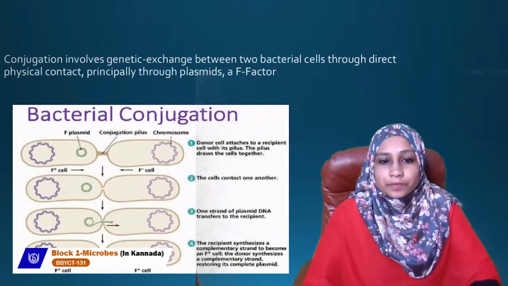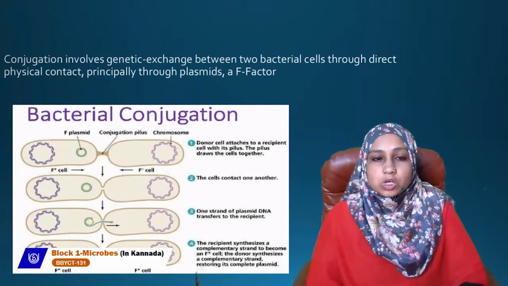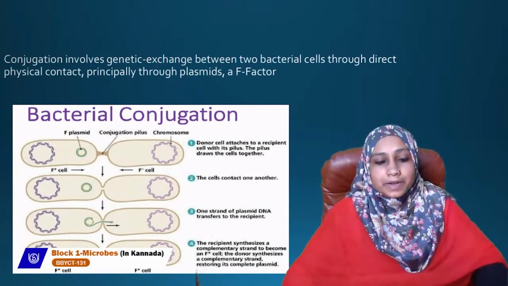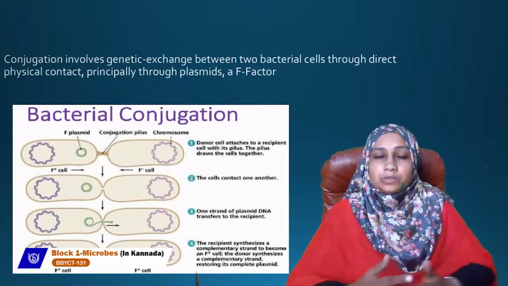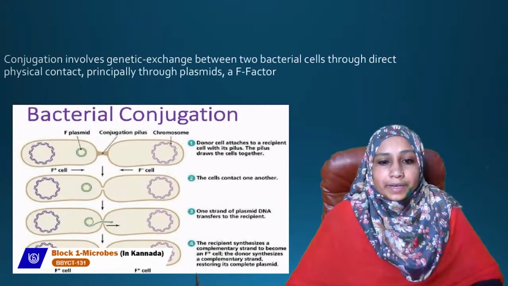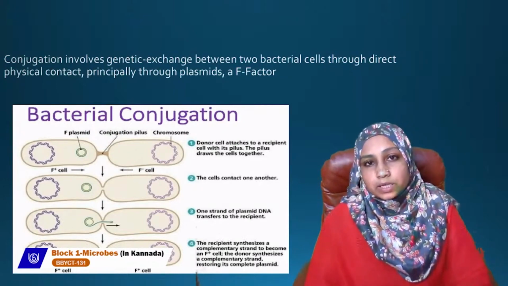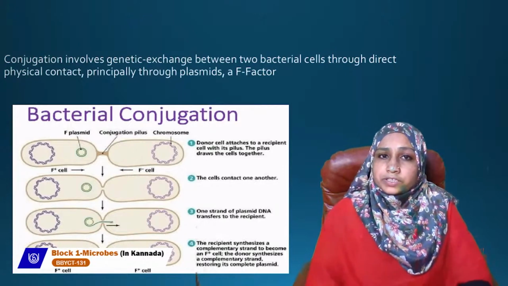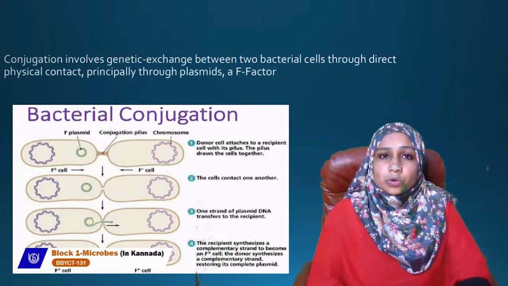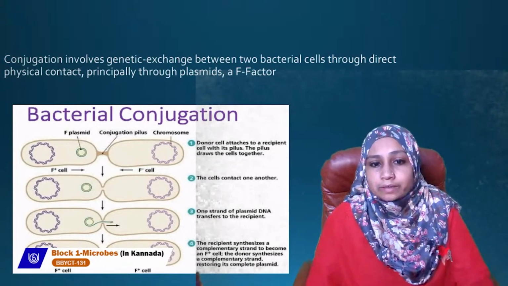So the second step: the donor cell attaches to a recipient cell with its pilus. What does this pilus do? The pilus draws the two cells together. Next, the cells contact one another. There is a physical contact between the two cells. In conjugation, this involves genetic exchange between two bacterial cells through physical contact. Direct physical contact is there here.